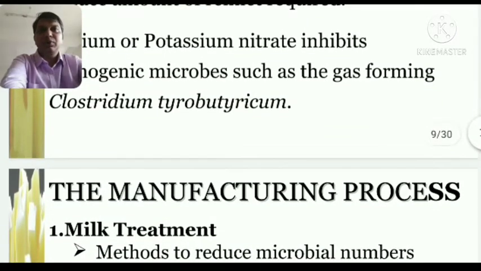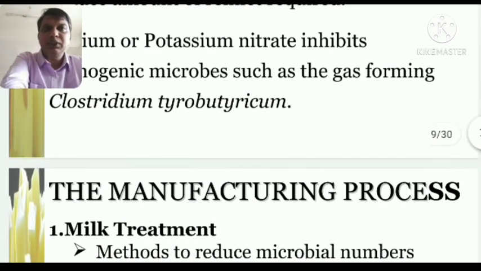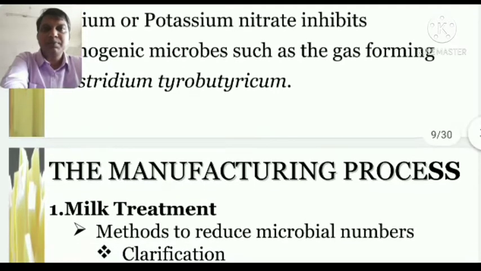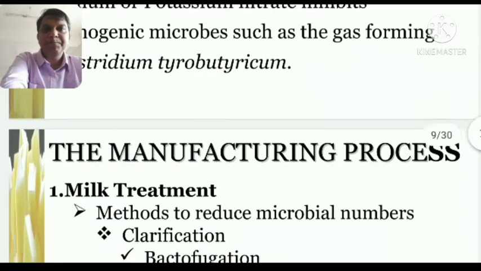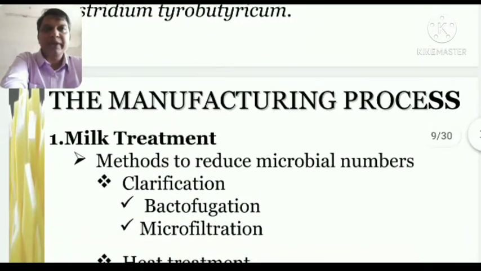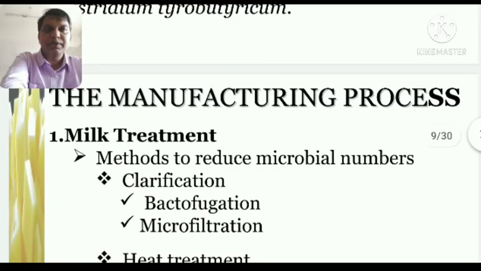So this is all about the major ingredients which we need for making cheese. Now coming to the steps which we require to make a cheese. So here comes the manufacturing process.